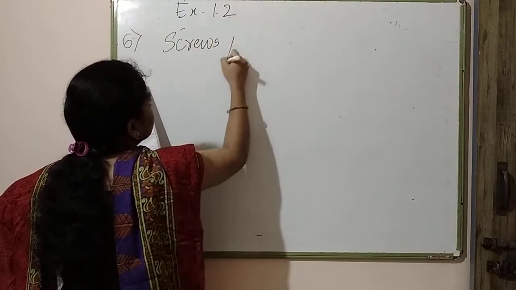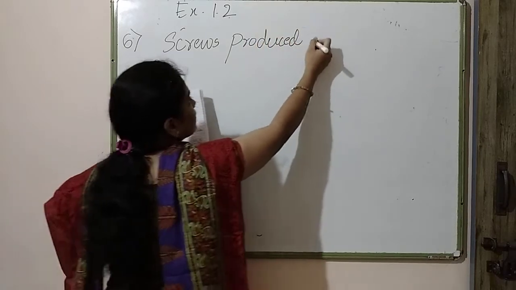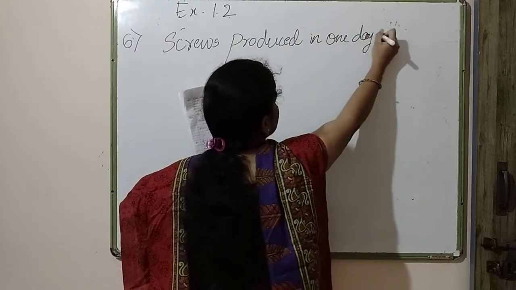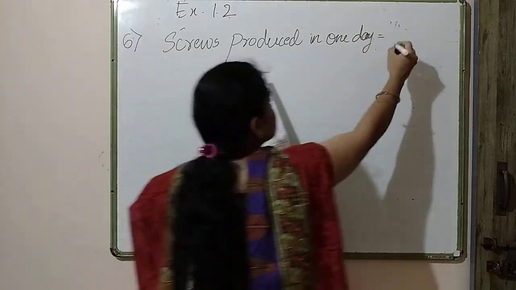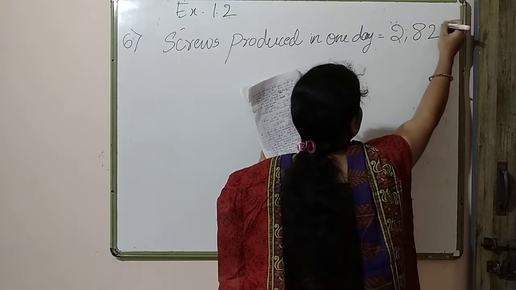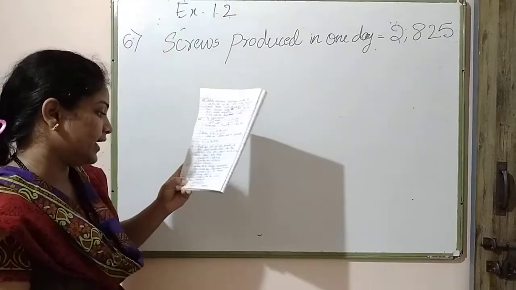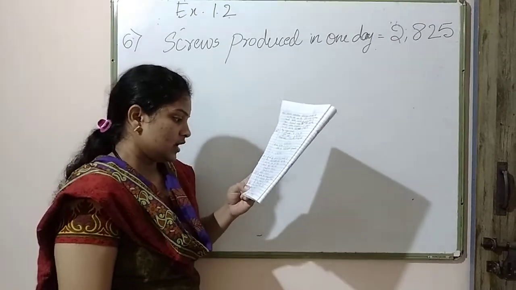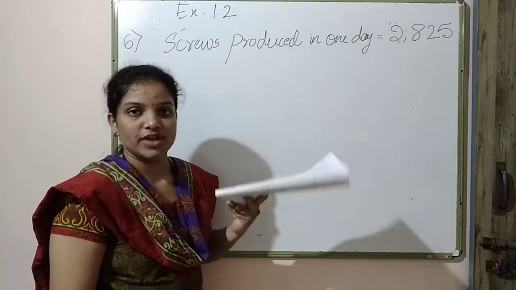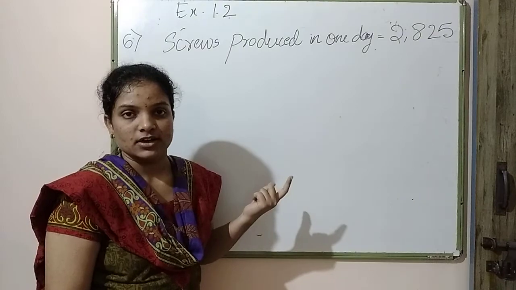Screws produced in one day. How much? It is 2,825 screws. These many screws are produced in one single day. And they are asking how many screws it will produce in the month of January.